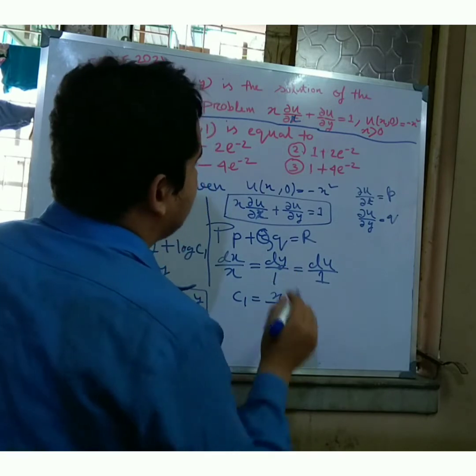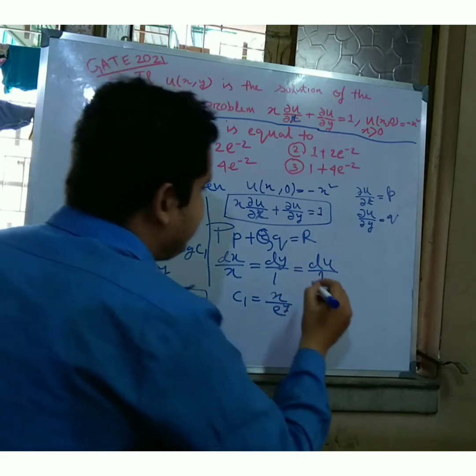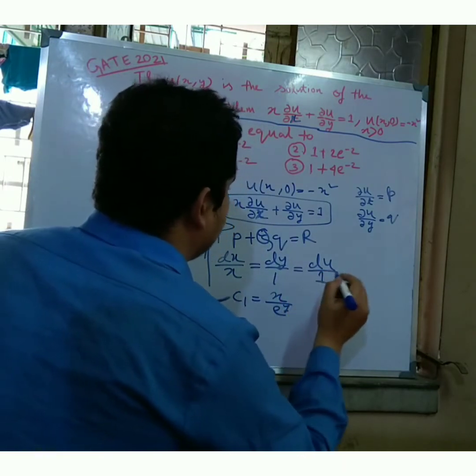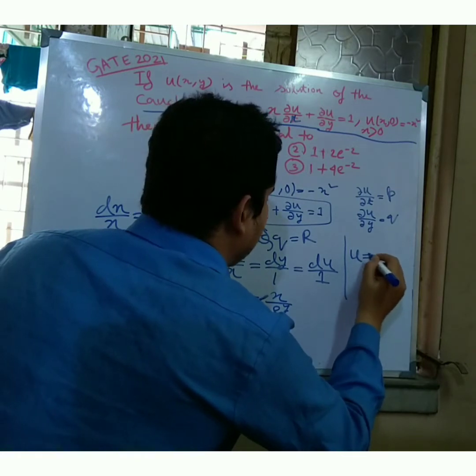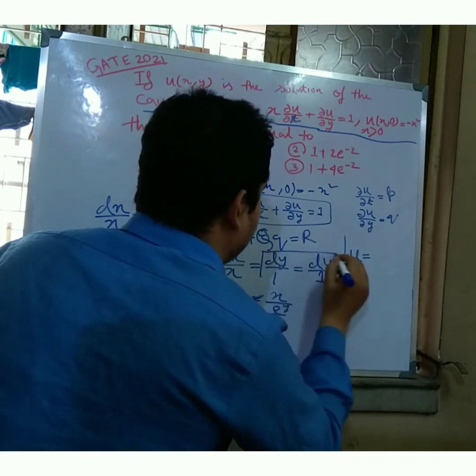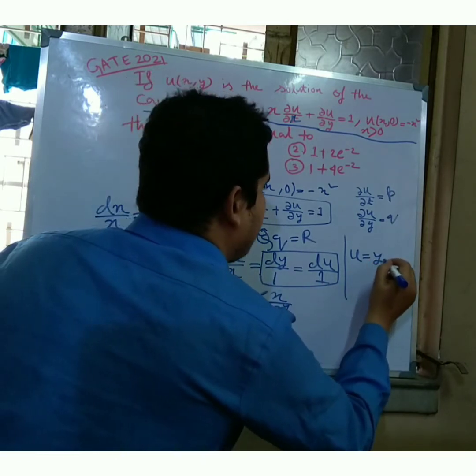And now we know that in Lagrange's equations, the c2 value in the case of the other is du is equal to dy. When I apply this equation, then I get y plus c2.